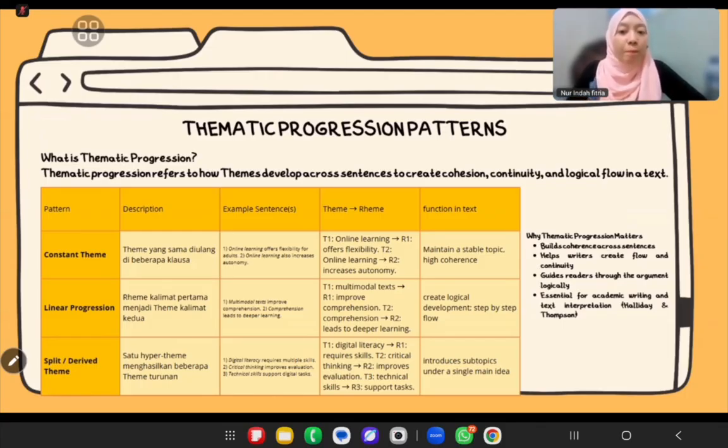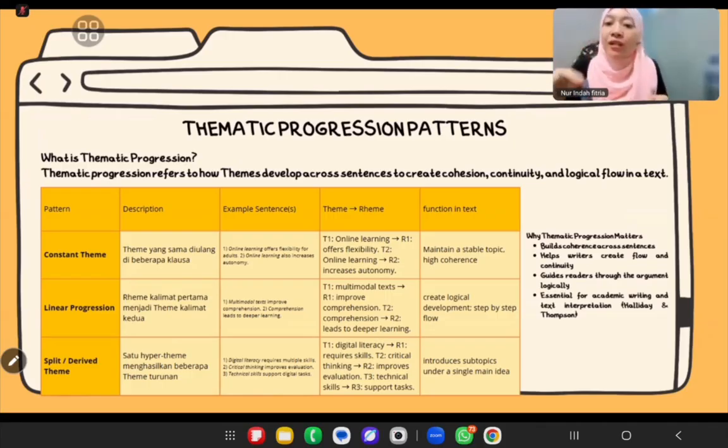And then we have split or derived theme. In this pattern, you start with one overarching idea, a hyper theme, and from that several related themes come out. For example, the hyper theme is digital literacy requires multiple skills.